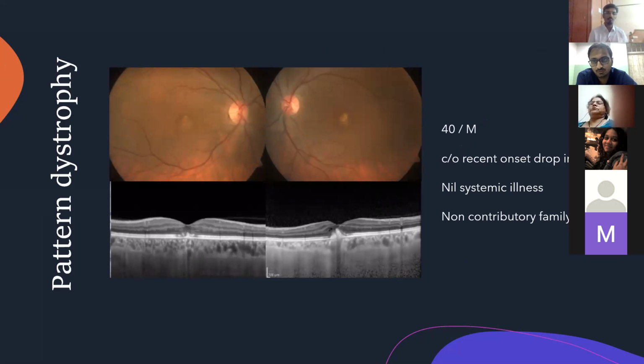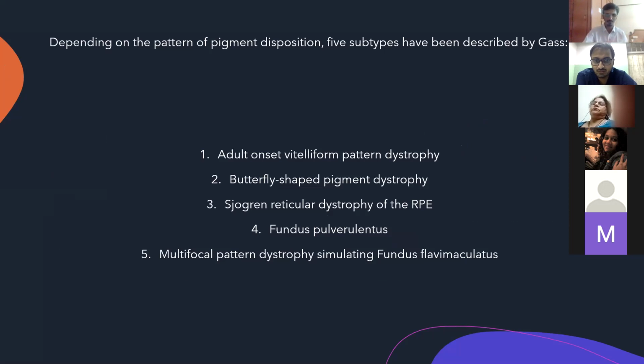So there is a question, Harshit. Why is vitamin A avoided in Stargardt's disease? Because the basic pathology in Stargardt is in the entire visual cycle, and there are these bisretinoids which end up getting deposited because of the lipofuscin. So it aggravates the problem more than solving it.